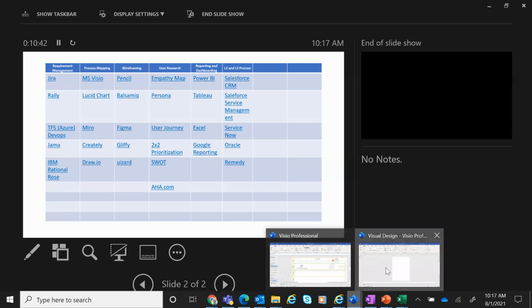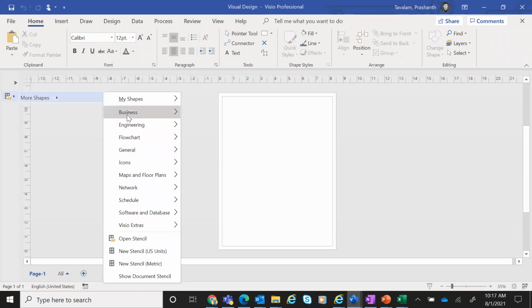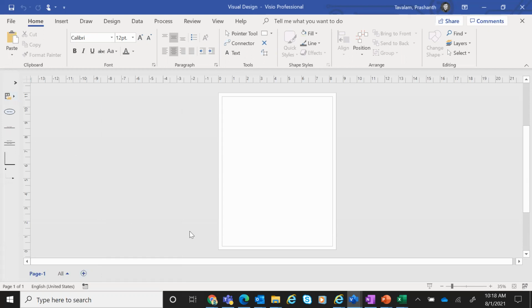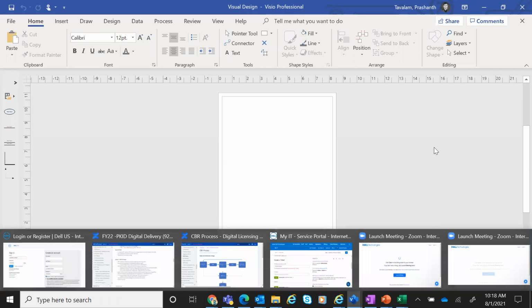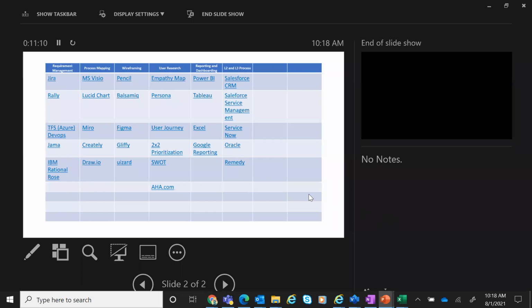It's a Microsoft product. There will be different shapes which you can use. It's a highly sophisticated tool. So this is great for process mapping. If your company can allow you to use this, nothing like it. I think this is one of the key skills for a business analyst. If you can do process mapping, it's amazing. Next is wireframing.